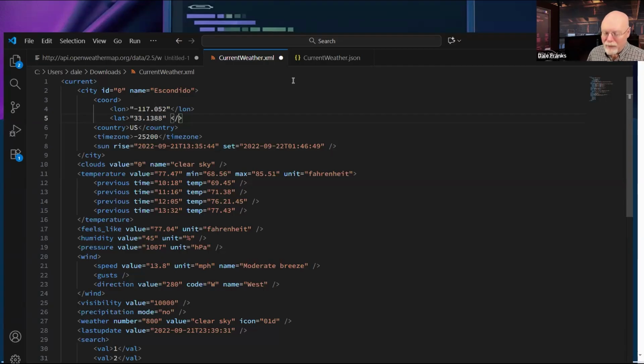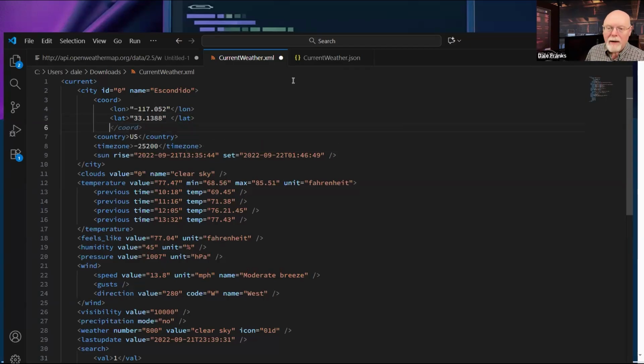So we're going to fully do it. Lat, and then I would need an ending. And as you can see, Visual Studio Code already wants me to end the coord. So I could write it like this. Now that's a lot of extra characters that I'm having to throw in there with opening and closing longitude and latitude and opening and closing coord. Technically, this is the appropriate or the proper way to express the data in XML.